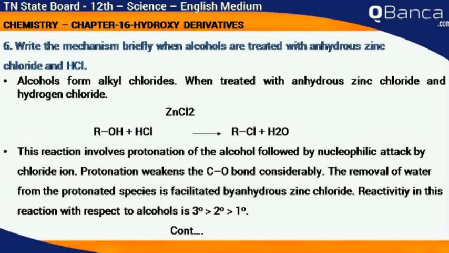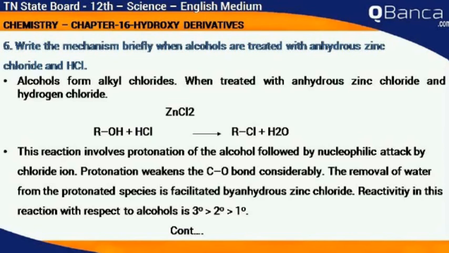Write a mechanism briefly when alcohols are treated with anhydrous zinc chloride and HCl. Alcohols form alkyl chlorides when treated with anhydrous zinc chloride and hydrogen chloride. This reaction involves the protonation of alcohol followed by the nucleophilic attack by chloride ion. Protonation weakens the C-O bond considerably. The removal of water from the protonated species is facilitated by anhydrous zinc chloride.